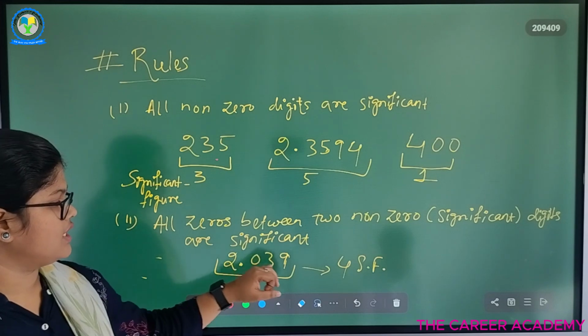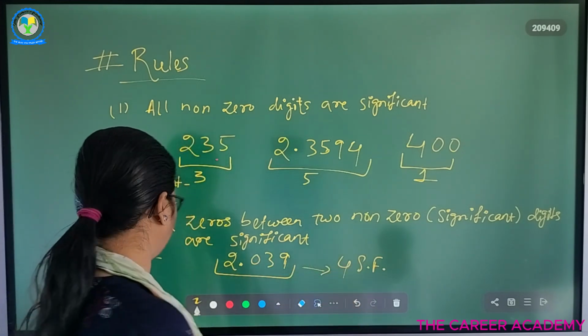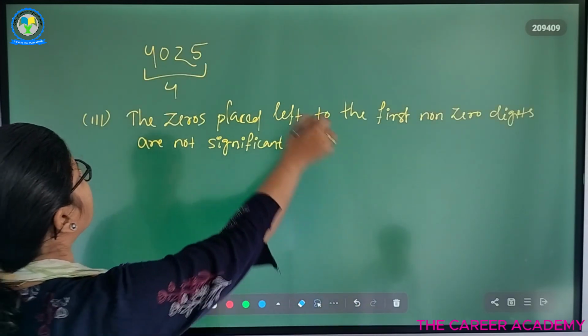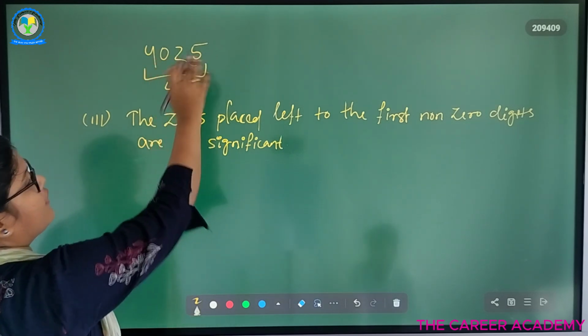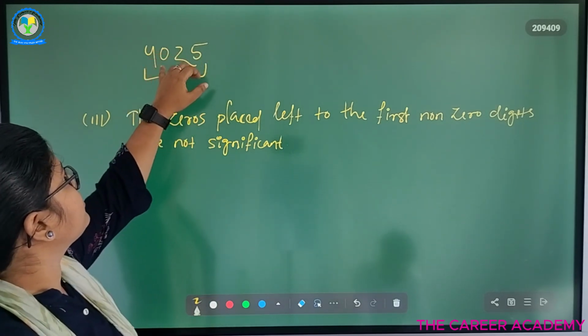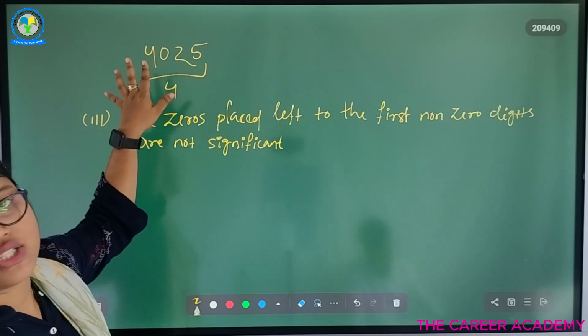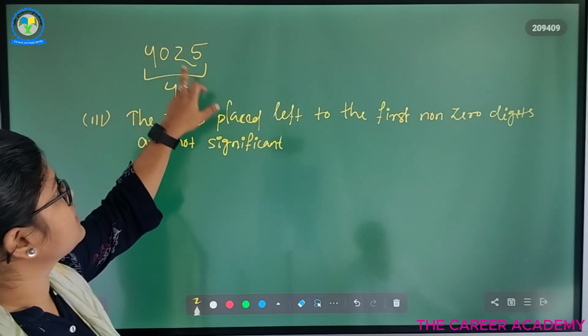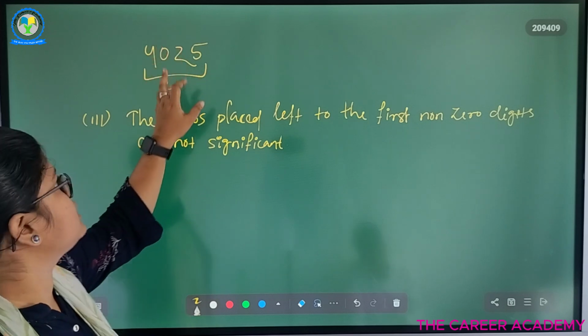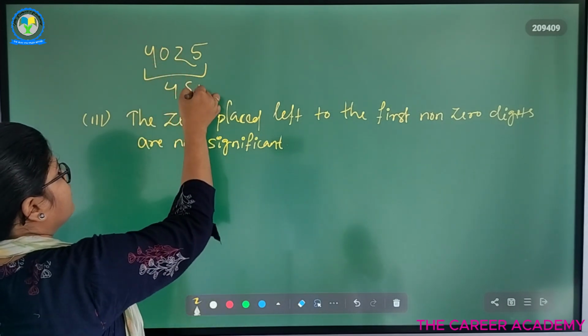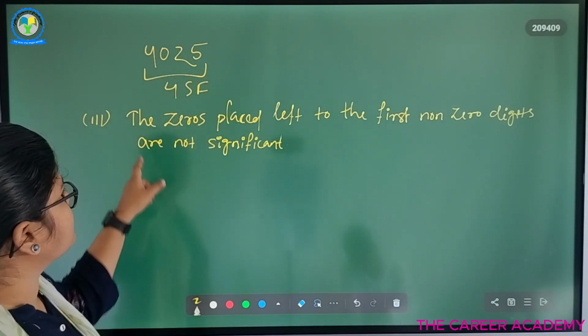So 2.039, there are 4 significant figures. So here 4025, in between 4 and 2 there is 1 zero present. So this is considered to be a significant digit. So there are 4 significant figures.